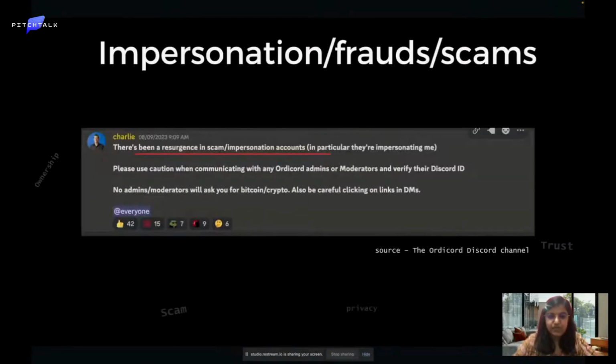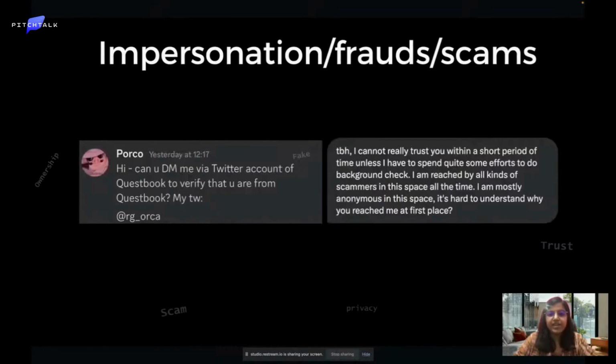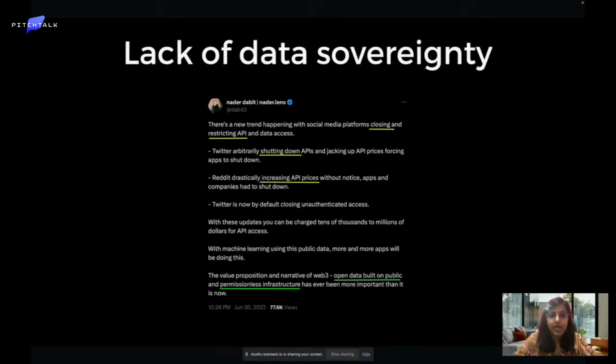Why we started with ReClaim protocol is we all know of the impersonation and the frauds that keep happening every day, because of which there's a need to verify credentials of people who are trying to communicate with us. People are not trusting anyone easily.